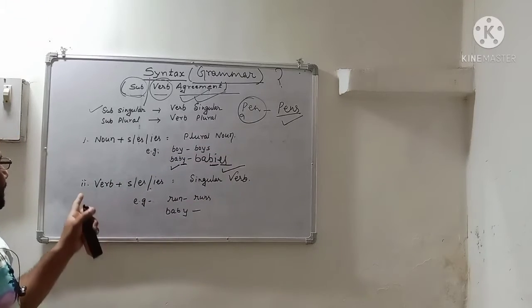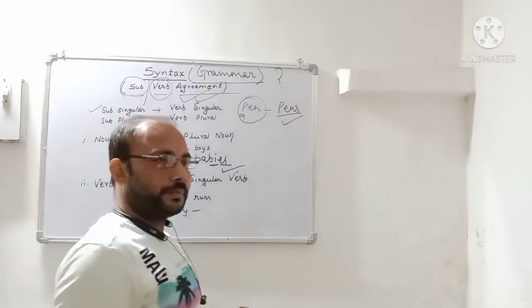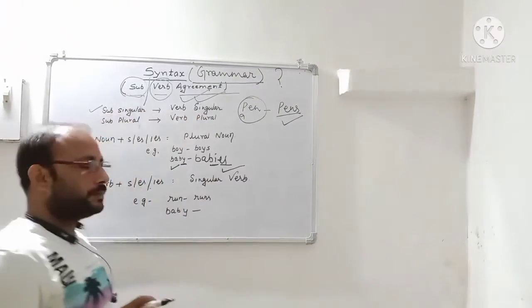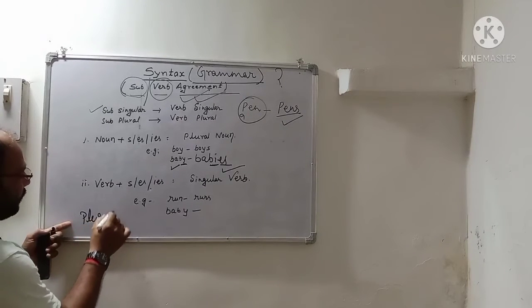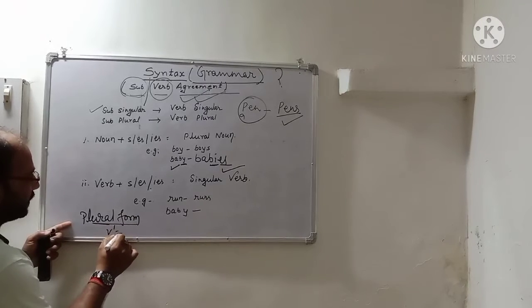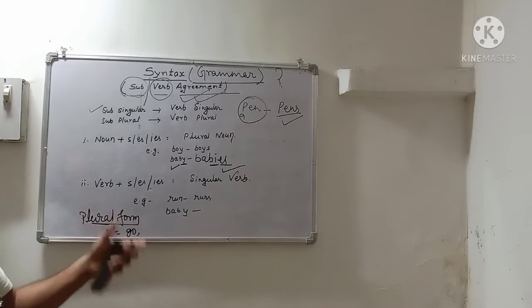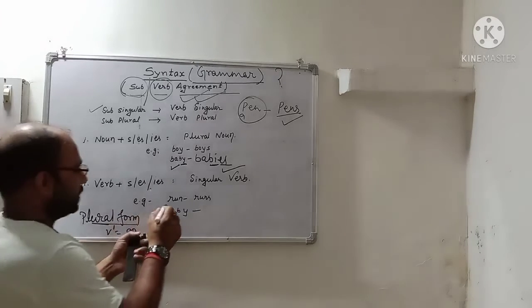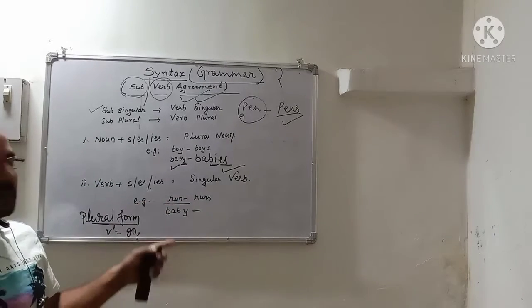Now next is the verb. Any verb in its plural form, for example V1: go, come, sing, run. If I take the example run, this is the verb.